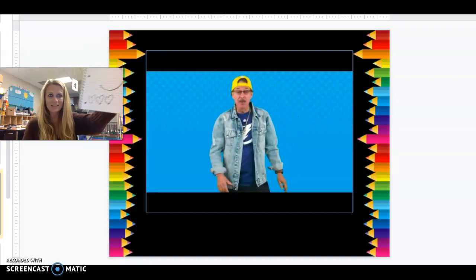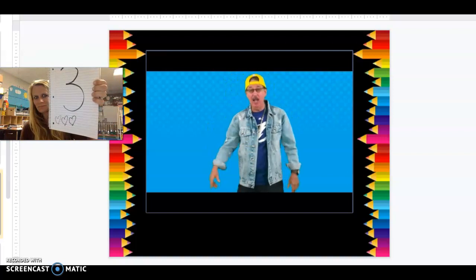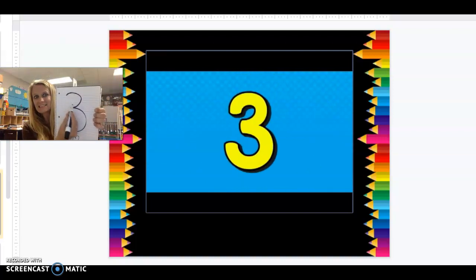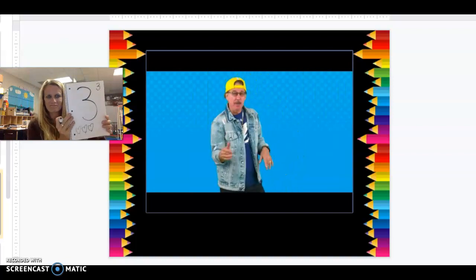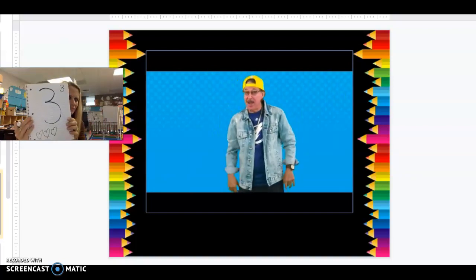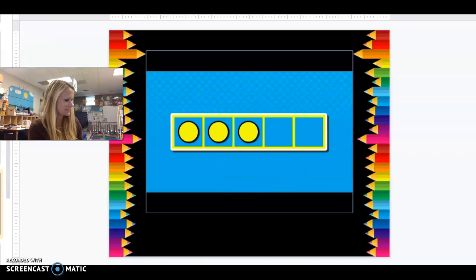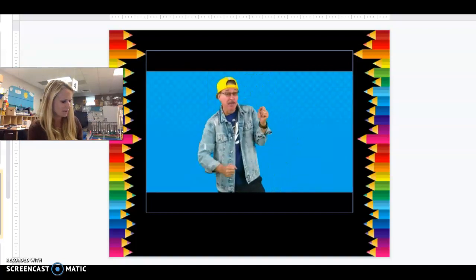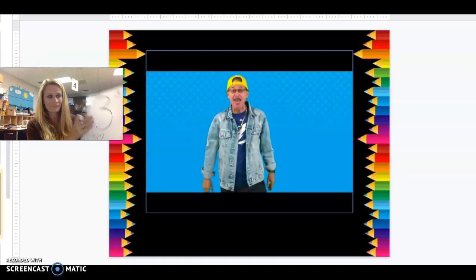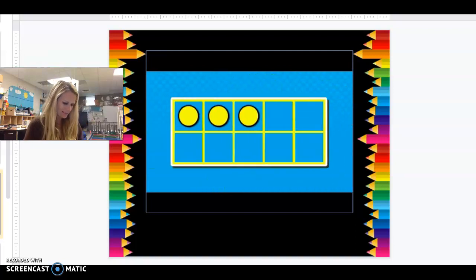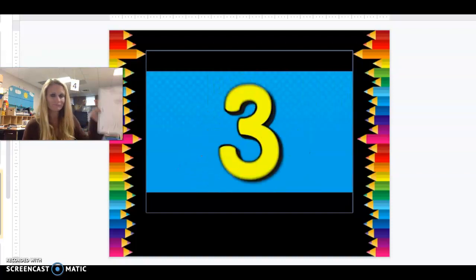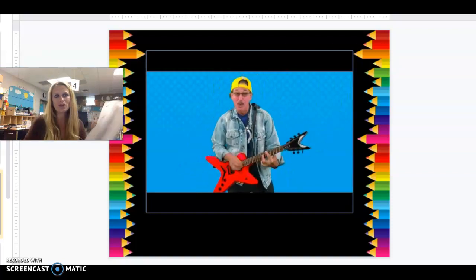I can show the number 3 as a numeral, like this. 3. I can show the number 3 in a 5 frame, like this. 3. I can show the number 3 in a 10 frame, like this. 3.